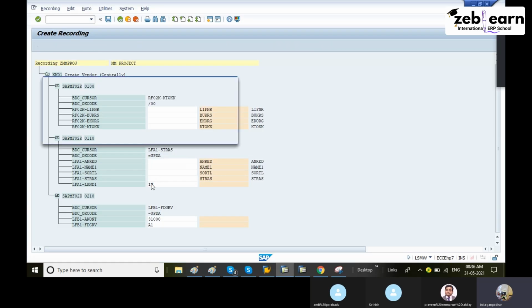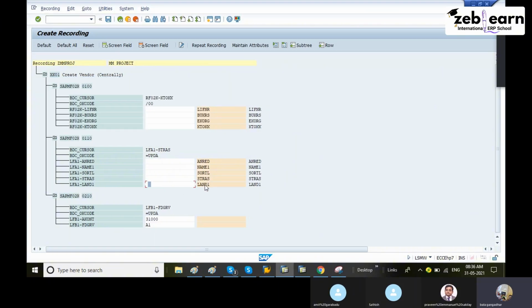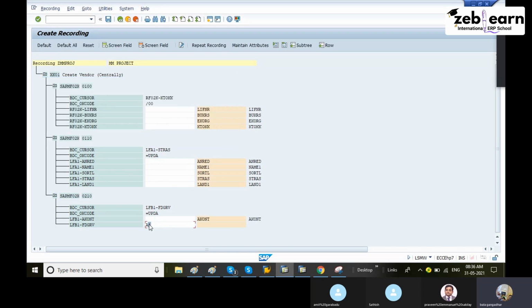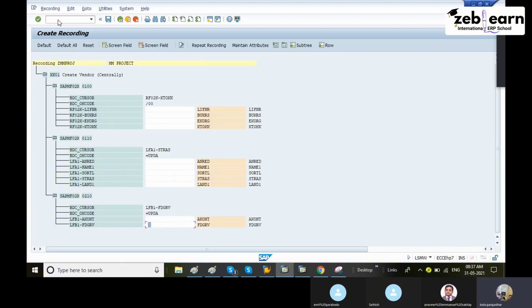technical names here. LAND1, remove the default value. Here, all the fields. Next, AKONT, remove the default value. Next, FDGRV, remove the default value. Over. Now save it. Wherever a default value is there, you have to remove it. Step 1 is over now from the screen.